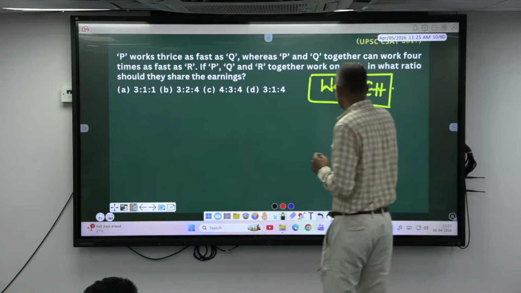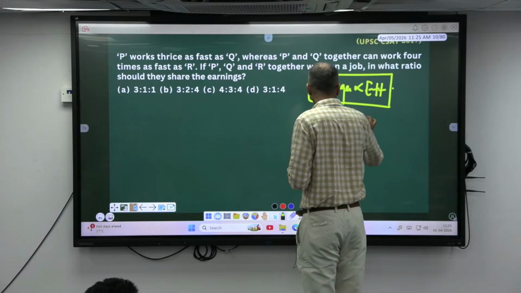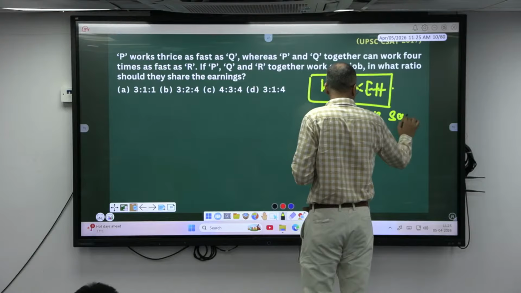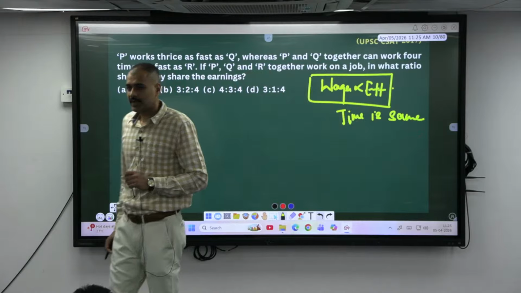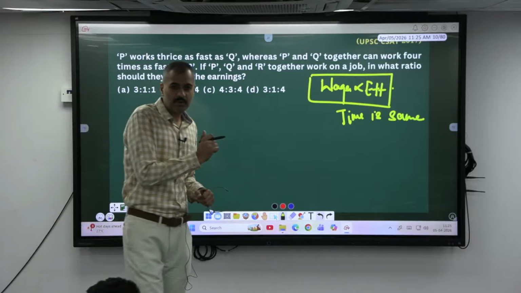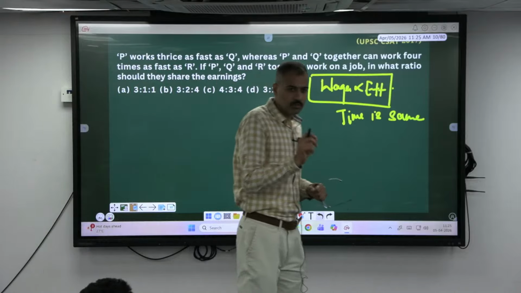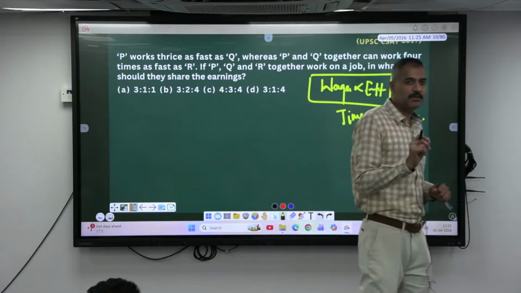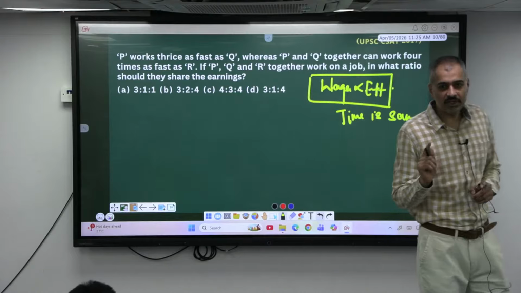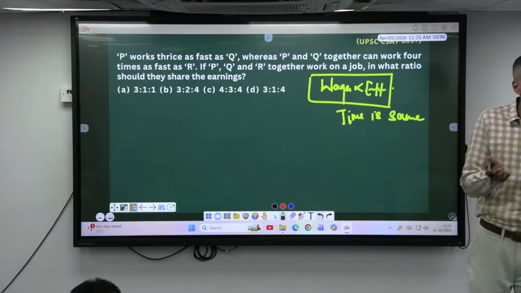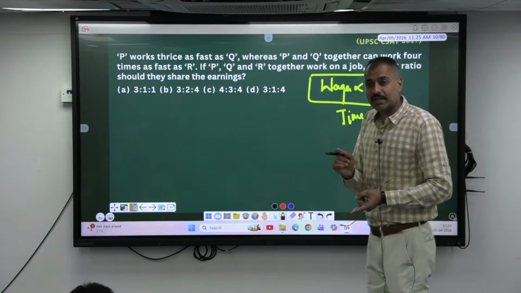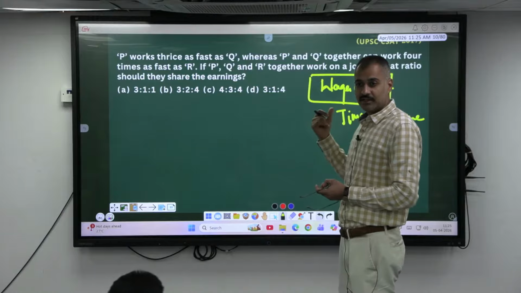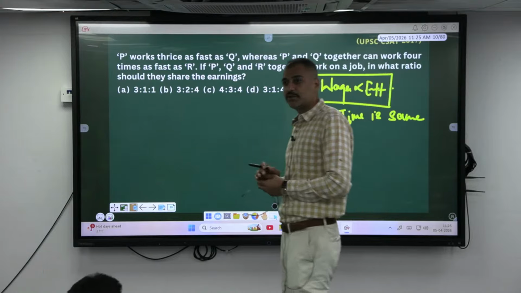If they are doing the same time work, when the time is same, wages will be given to what? Work, isn't it? So can I say work and wages are always directly proportional? Yes, of course. Your wages is directly proportional to your work only, isn't it, sir? And your work depends on what? Your efficiency. So can I say wages is directly proportional to efficiency?